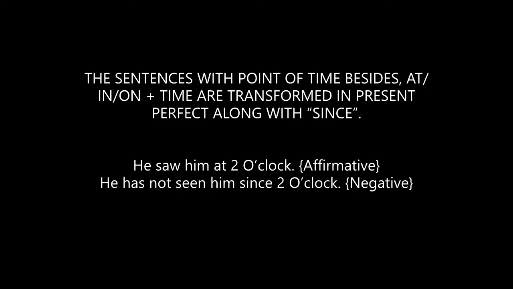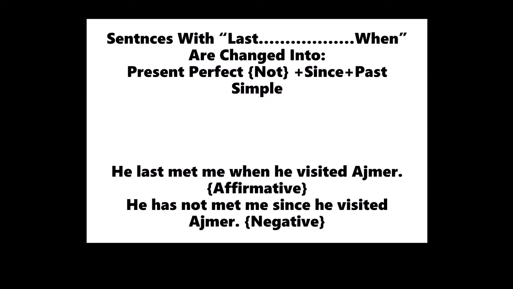And in case your sentence is carrying at, in, on, and after that there is a time, and the time is a point of time, meaning the clock time, the time that can be shown on the clock. If you have a point of time with your prepositions at, in, and on, this sentence will be changed into a present perfect sentence while transforming. And with the point of time there will be since. Like with the example, we have he saw him at 2 o'clock. It will be changed into present perfect: he has not seen him since 2 o'clock. The time 2 o'clock with at has been converted into since, indicating the point of time.